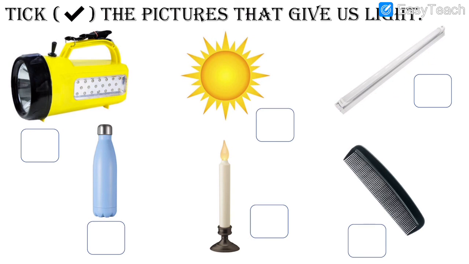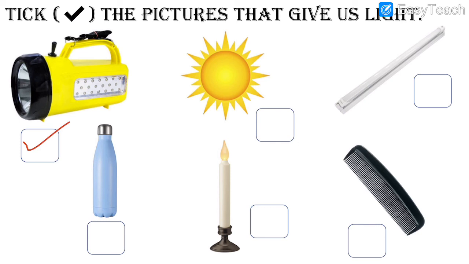Now, which object gives us light? We have to write answers to the question, which objects give us light. You have to put a tick mark. Can you think about it? Yes, you have got a few seconds to think about it. Which objects give us light? So, see the first image. Does it give us light? Do we get light from this object? Yes, it is like a torch.